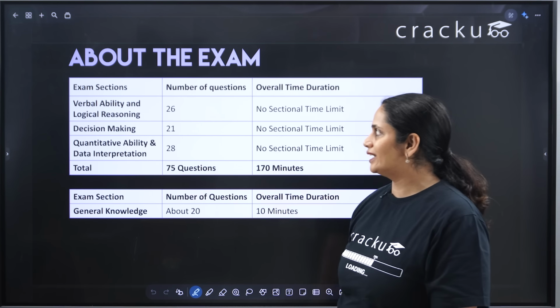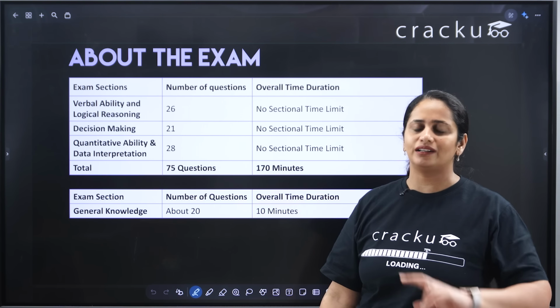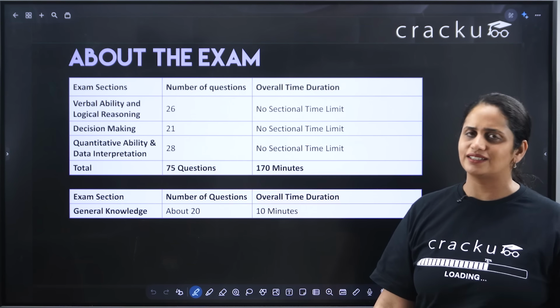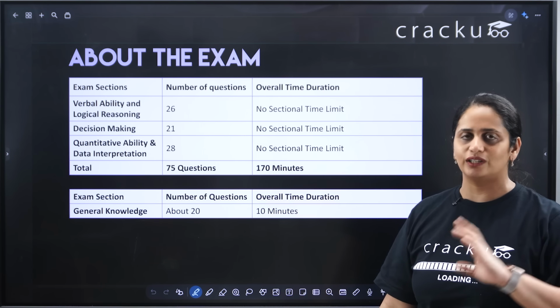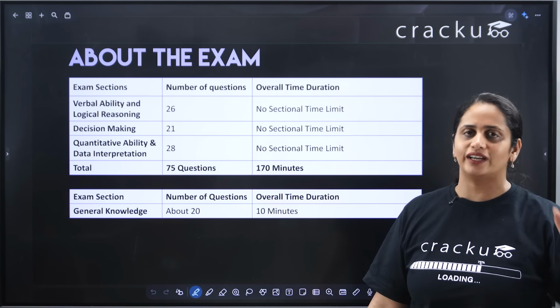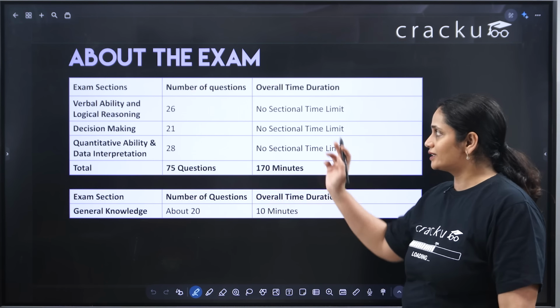First is the verbal ability and logical reasoning section. If you are comparing it to CAT, you can consider it similar in a way to VARC. There are important differences. I'll tell you what the differences are. But you can consider it, okay, this is kind of like the VARC section. There you have 26 questions.